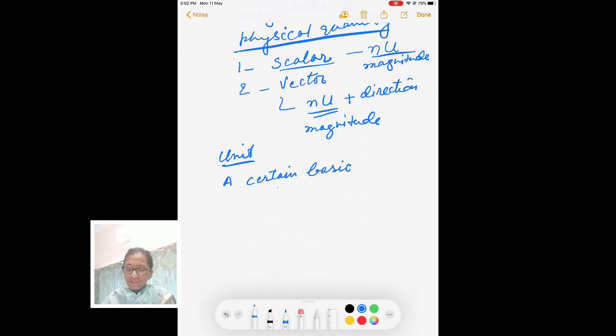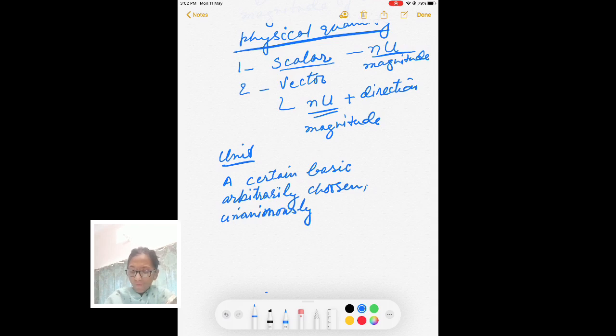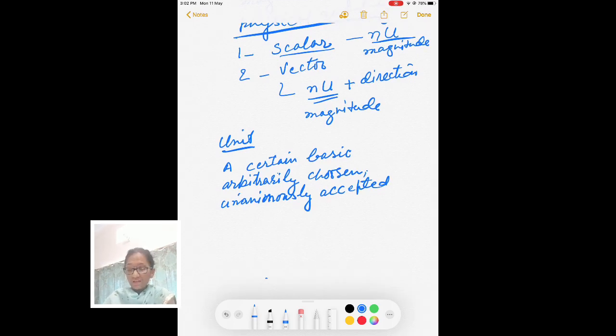So unit should be a certain, basic, arbitrarily chosen, and unanimously accepted measuring standard.